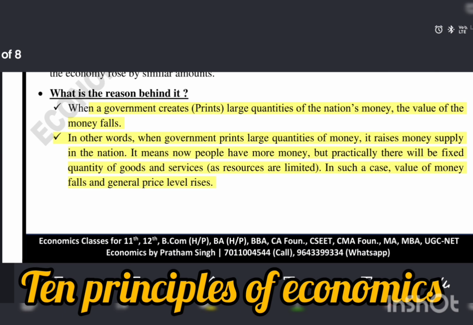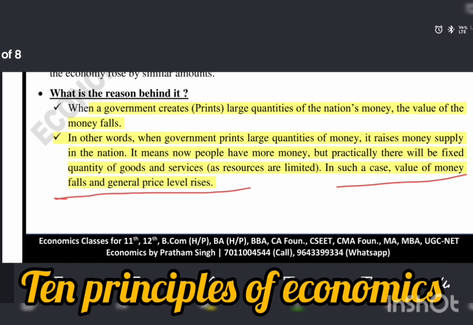When income rises, we cannot afford much more goods and services beyond our demand. In such a case, the value of money falls and the general price level rises. When the government prints too much currency, our price level rises, meaning inflation rises and prices of goods and services increase.